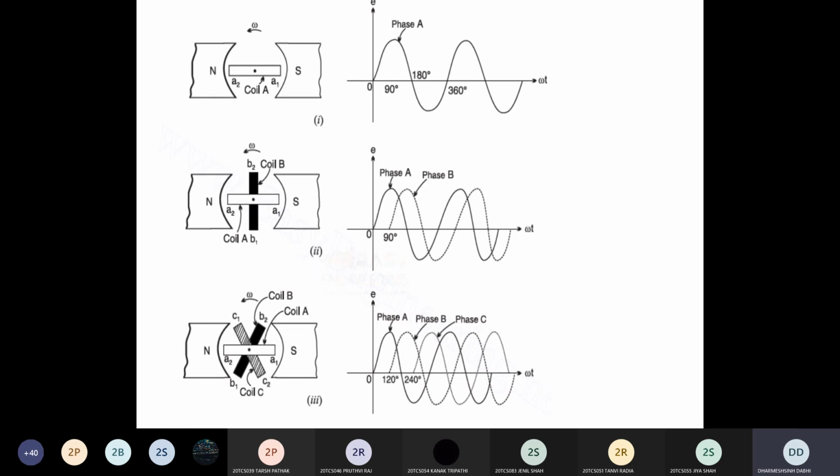So if you're talking about the two-phase machine, second case, you can see the two-phase A and B. Clear? In this case, both these coils are 90 degrees apart from each other. Clear? So in this case, by the mutual coupling of two fluxes of phase A and phase B, that generates the torque. Because to produce the torque, they require at least two fluxes. Clear? Or at least two phases. So here in this case, two phase.